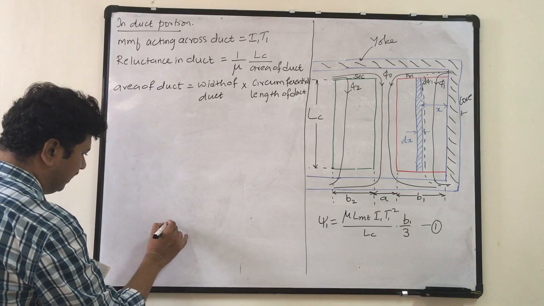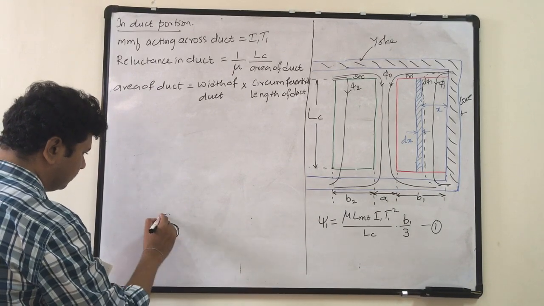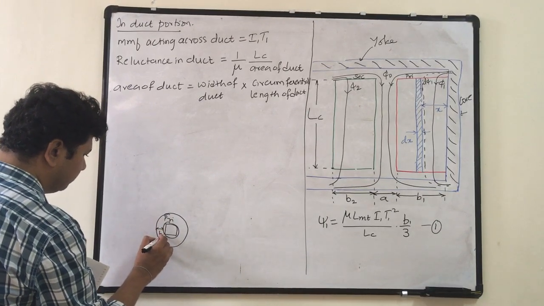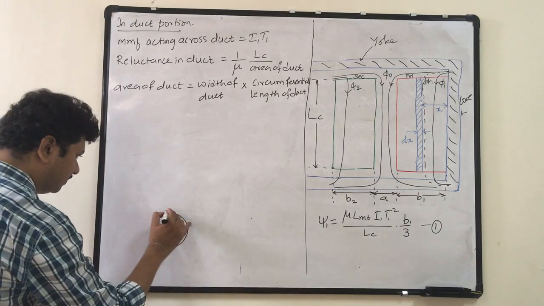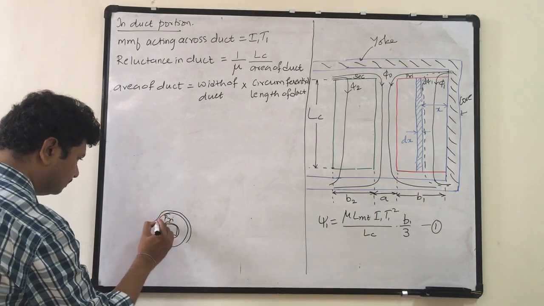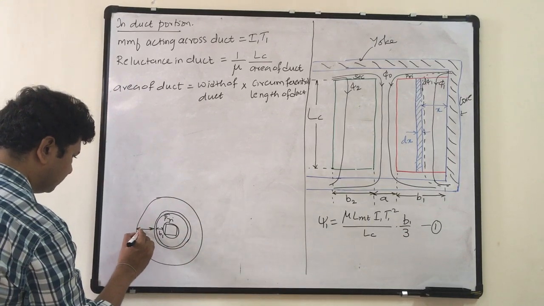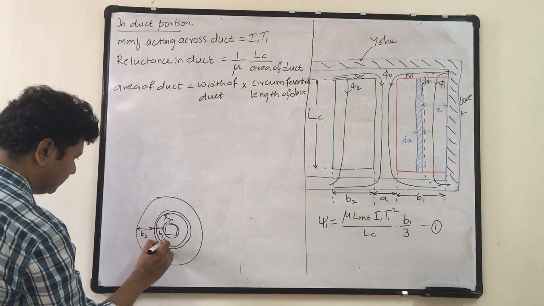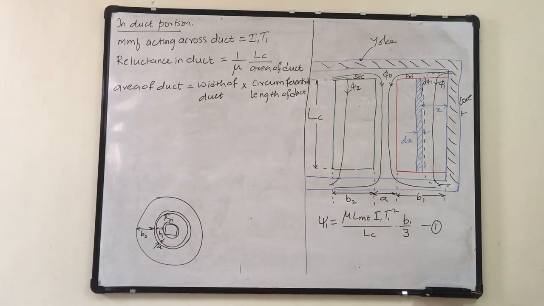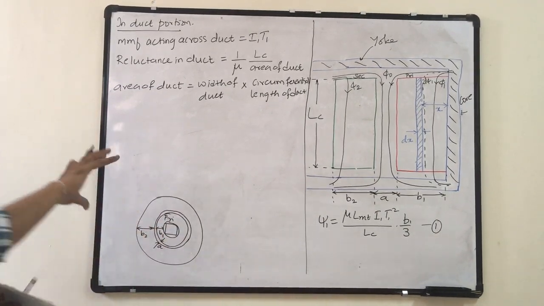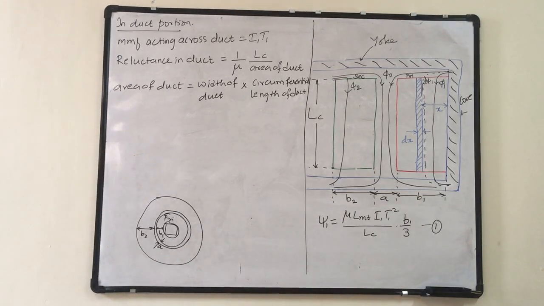I have here the coil. This is the primary, with width B1, and I have a duct here. Upon that I have the secondary, B2. Then what is this? A. The width of the duct is A, and this width is present throughout the circumference of the cylinder. After the width B1, the duct is present in the complete circumference of the cylinder.